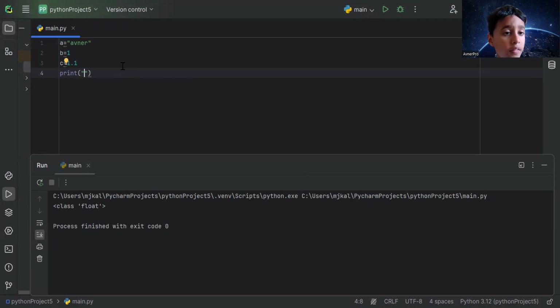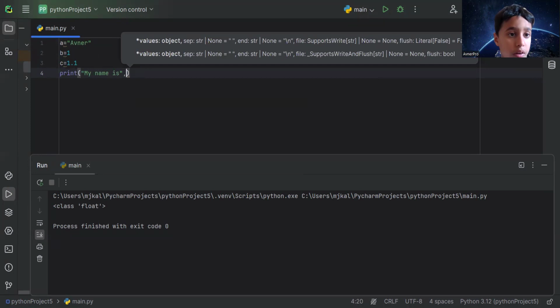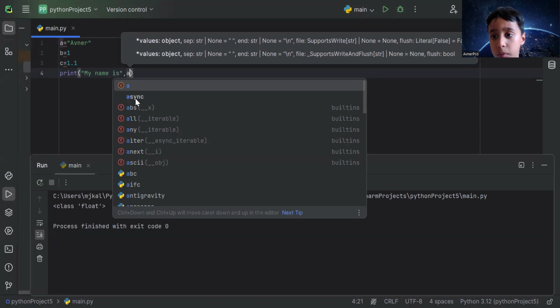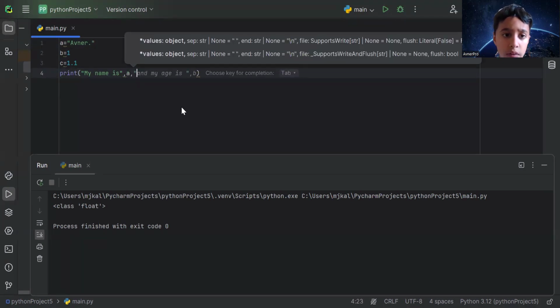Now what I'm gonna write is, my name is, just need it after the noun, right? And I need to write a comma after that quotation mark to stop it. Now A for Avner. But I want to write a period after it, because it's a sentence. You want to make it sensible, understandable. So what I do with my variable here, I write a period. And then I write another comma.